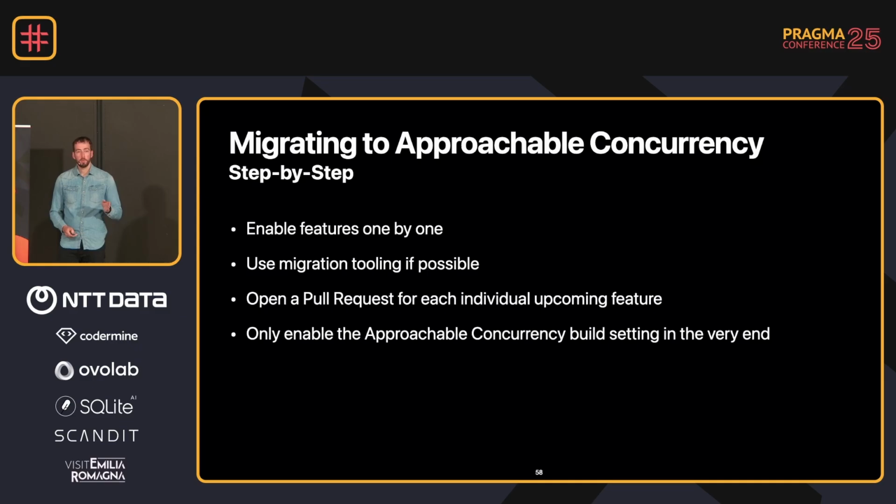Instead, I want you to enable the features one by one. Focus on that context. Open a PR for just that feature, right? Learn about that feature, make yourself familiar with it, and apply those changes. And only enable that approachable concurrency build setting in the very end. You might not even want to enable it. Maybe you want to keep full control, because imagine a future Xcode version adding another thing to approachable concurrency. That certainly changes your code. I hope they won't do that. I hope it won't work like that. Maybe approachable concurrency version 2 or something. But I like to be in control, so I like to do this manually.